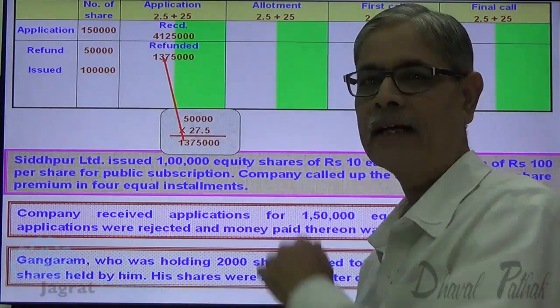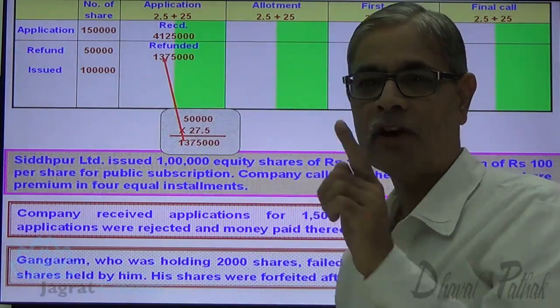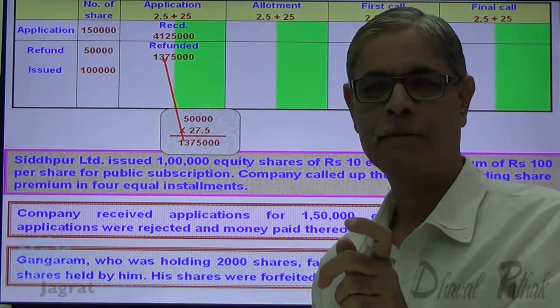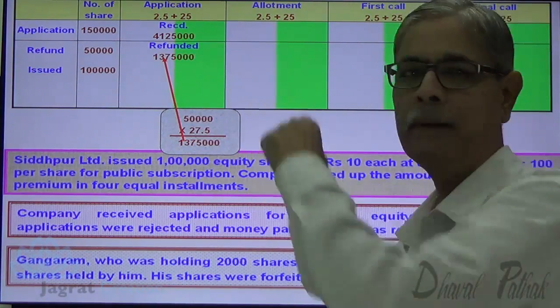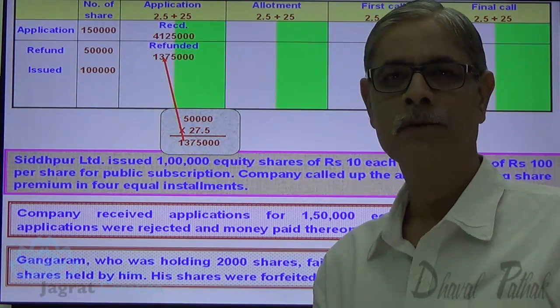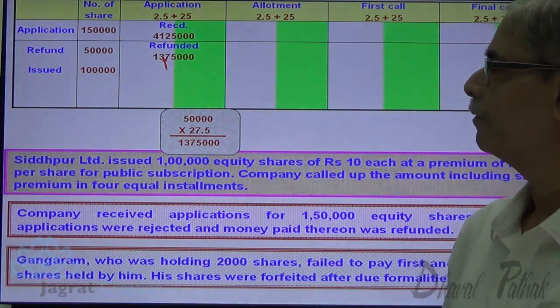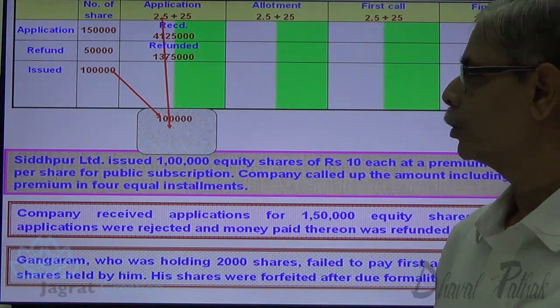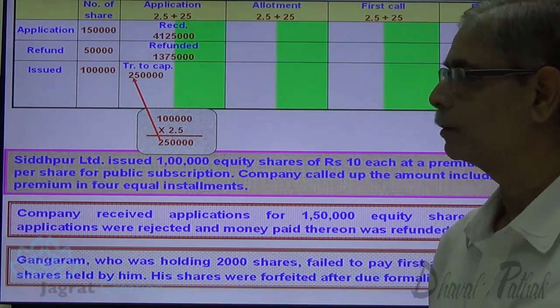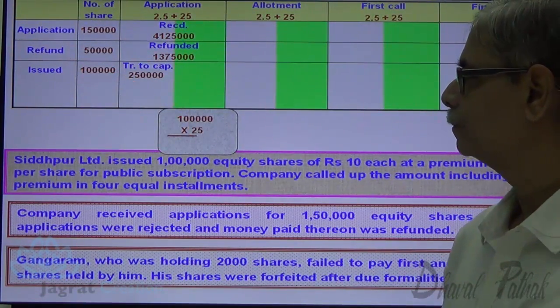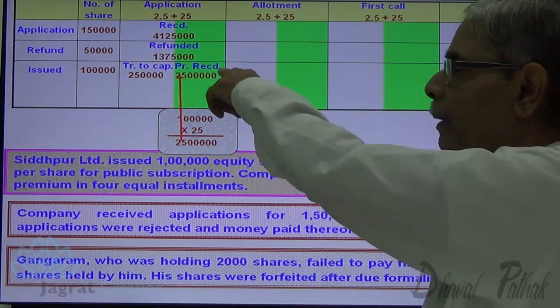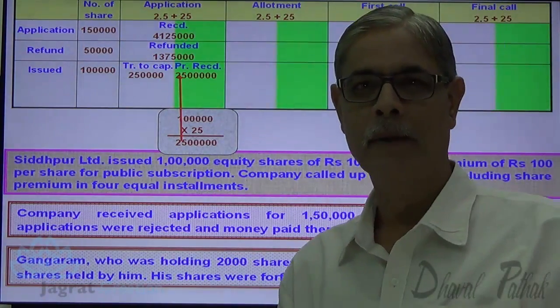Now on 1 lakh shares, 2.5 per share is the capital receipt. That will be transferred to equity share capital account, and the premium received gets transferred to security premium account. Let me work out separately. 1 lakh into 2.5 transferred to equity share capital. 1 lakh into 25, 25 lakhs. Premium received is transferred to security premium account.